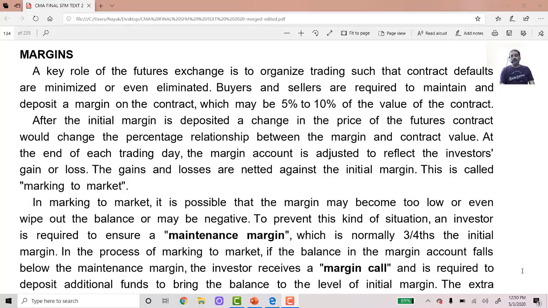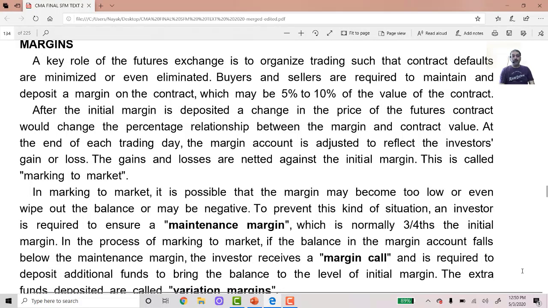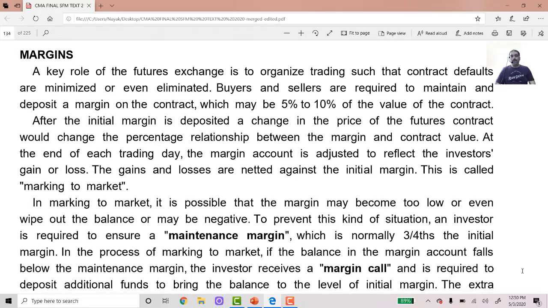In the last lecture, that is the first lecture of derivatives, we had mentioned something about futures contract being different from the forward contract. And we said that the difference is that in the case of a forward contract, there is no guarantee of the performance of the contract, and either of the two parties may default. In futures contract, we said that there is an intermediary, that is a futures exchange, and that futures exchange will guarantee the performance of the contract by both the parties, and that is through the procedure of marking to market.